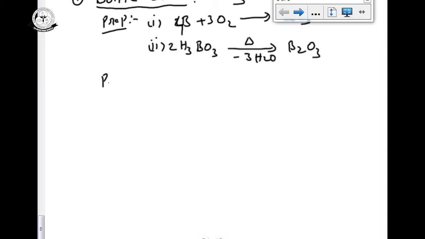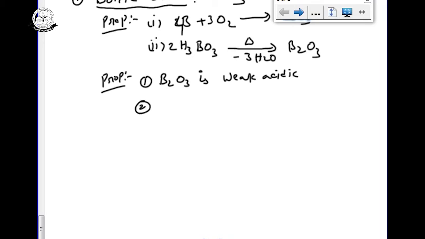Properties. First, B2O3 is acidic, but weakly acidic. Why? Because boron is not a complete non-metal. A non-metal oxide we can say is acidic, but boron is not completely a non-metal. It is a metalloid, so it has some metal character and some non-metal character. That's why we say it is weakly acidic.